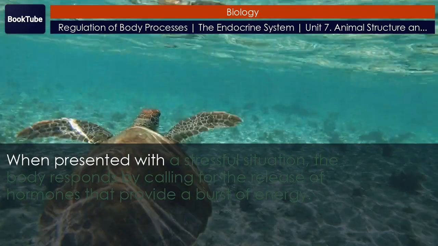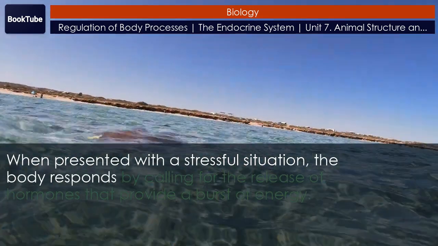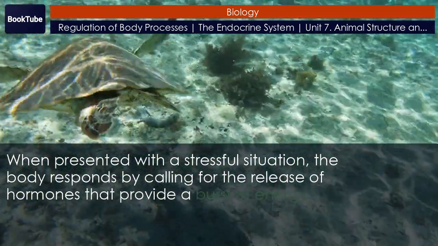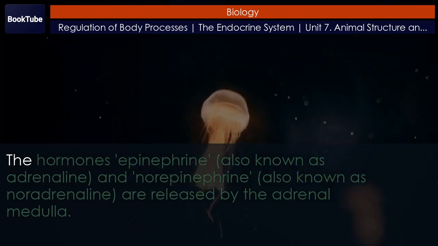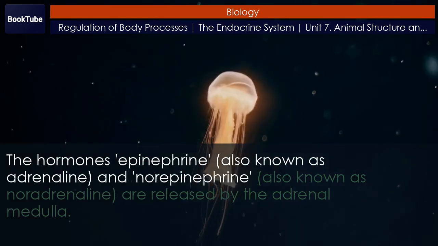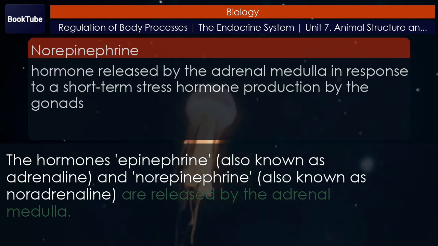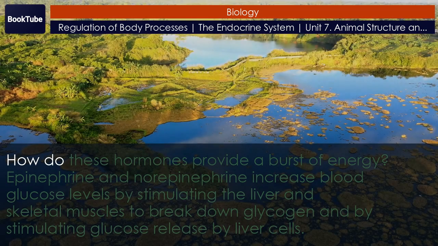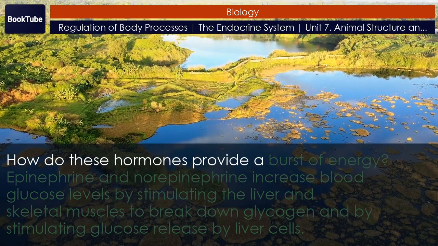When presented with a stressful situation, the body responds by calling for the release of hormones that provide a burst of energy. The hormones epinephrine, also known as adrenaline, and norepinephrine, also known as noradrenaline, are released by the adrenal medulla. How do these hormones provide a burst of energy?